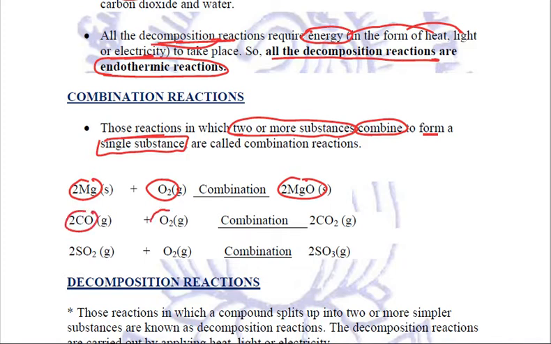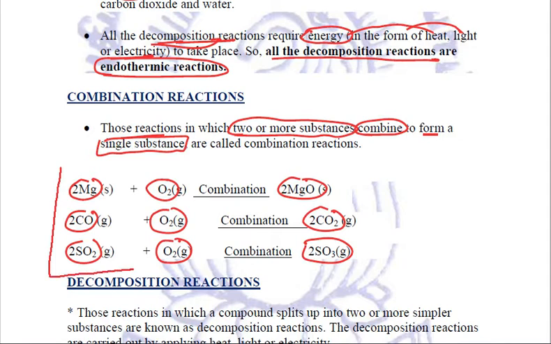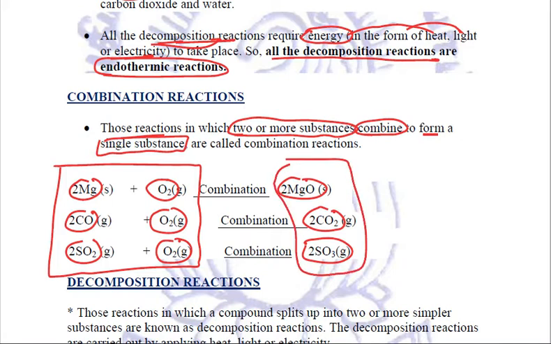Carbon monoxide and oxygen combine together to form carbon dioxide. Sulfur dioxide and oxygen combine together to form sulfur trioxide. All these are combination reactions because on the reactant side we have two or more than two substances, but the product is only one.